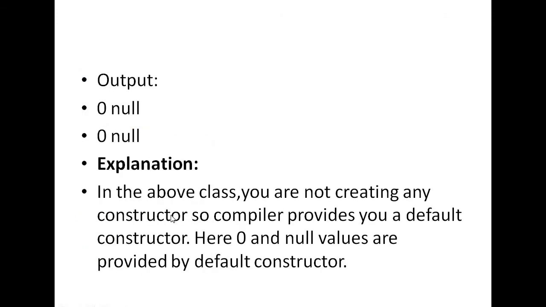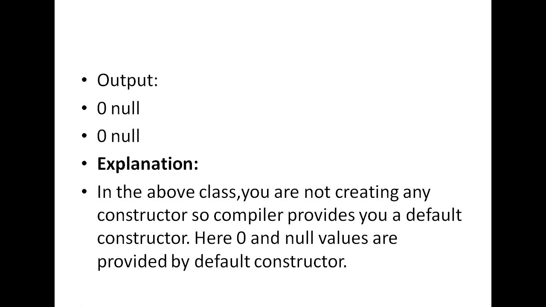Here is the explanation. In the above class, you are not creating any constructor, so the compiler provides you a default constructor. Here 0 and null values are provided by the default constructor. So this is all about your default constructor.